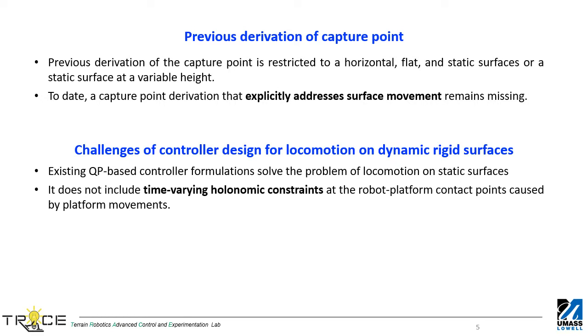To date, a capture point derivation that explicitly addresses surface movement remains missing. Also, existing quadratic programming-based control formulations solve static surface locomotion, as they do not consider time-varying holonomic constraints at the robot-platform contact points caused by platform movements.